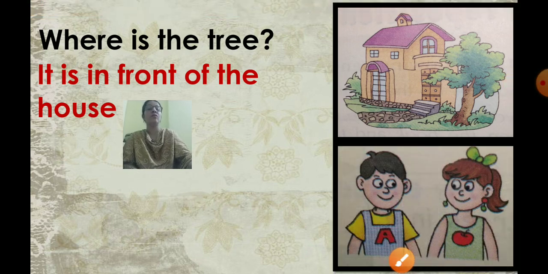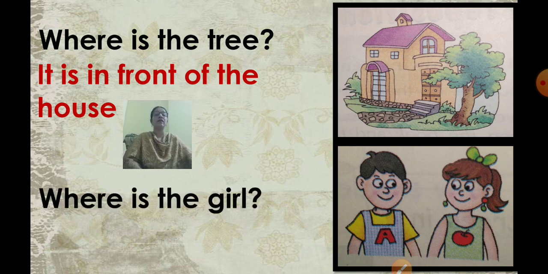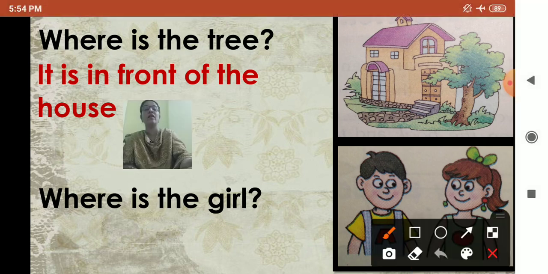Now, you can see one boy and a girl. Okay. Now, see the question. Where is the girl? Now, we have to tell the position of the girl. Now, in place of the girl, what are you going to write? She. Now, where is the girl? Now, we are not going to write here he, or they, or it. For girls, we use she. So, where is the girl?